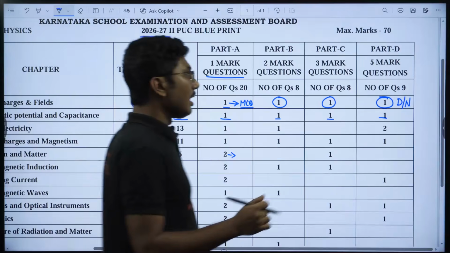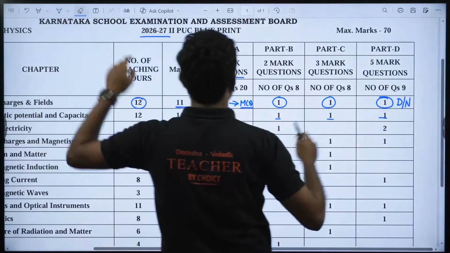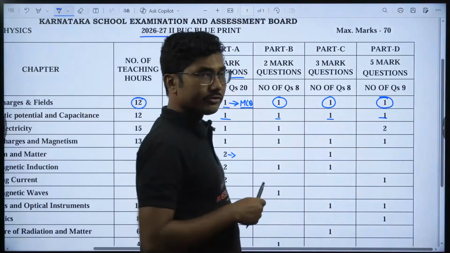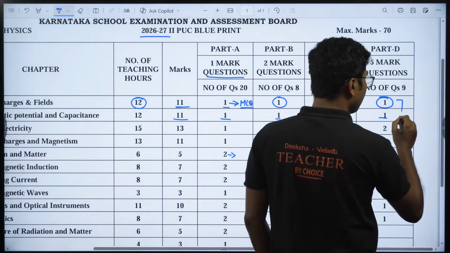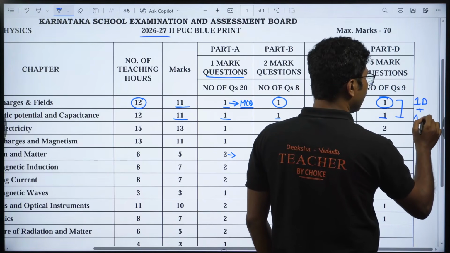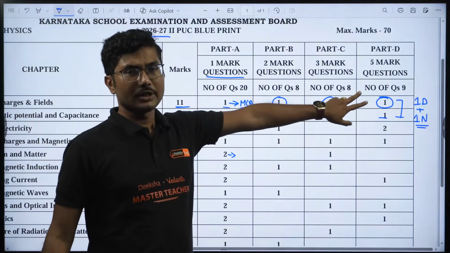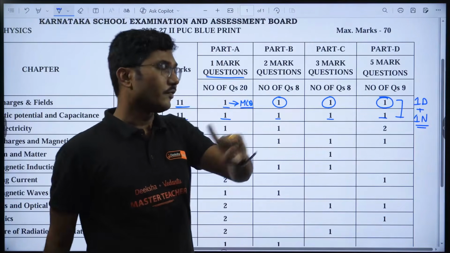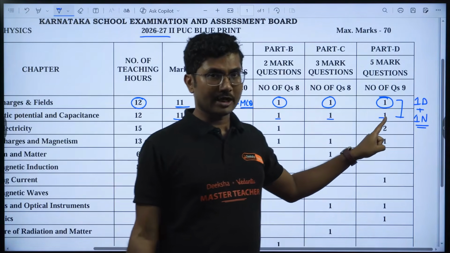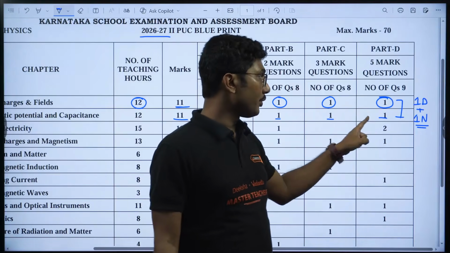I just want to add one thing about these 2 chapters, electric charges and fields and electrostatic potential and capacitance. Combined, 1 derivation and 1 numerical will be there from these first 2 chapters. If the numerical question is from the first chapter, the derivation will be from the second chapter. If the derivation is from the first chapter, the numerical will be from the second chapter.